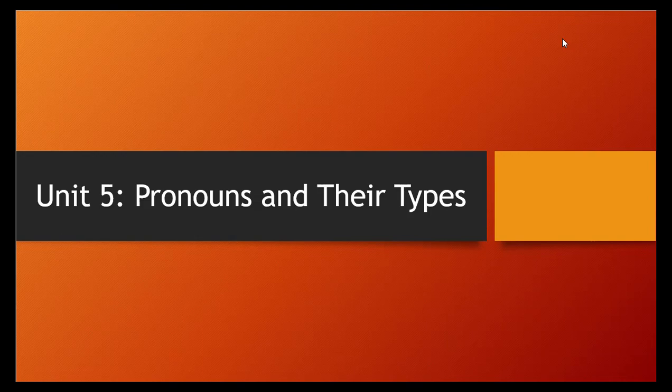What are pronouns? Pronouns we write in the place of a name, or when discussing more than one person. Suppose I give an example of Raj or Sanjay. Sanjay is a good boy, Sanjay is intelligent.